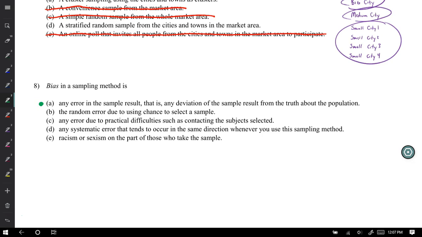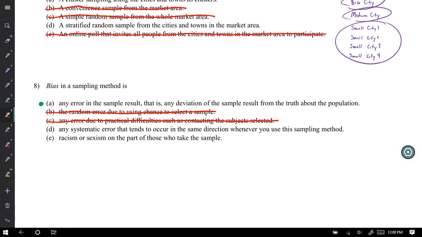B: The random error due to using chance to select a sample. And that's not true. When we use randomization, we try and reduce bias. It's not going to completely go away. We're trying to reduce it. So no, it's not B. C: Any error due to practical difficulties, such as contacting the subject selected. Now that sounds like a type of bias that we've discussed. It's not bias in itself. I mean, C is actually giving us a type of bias.